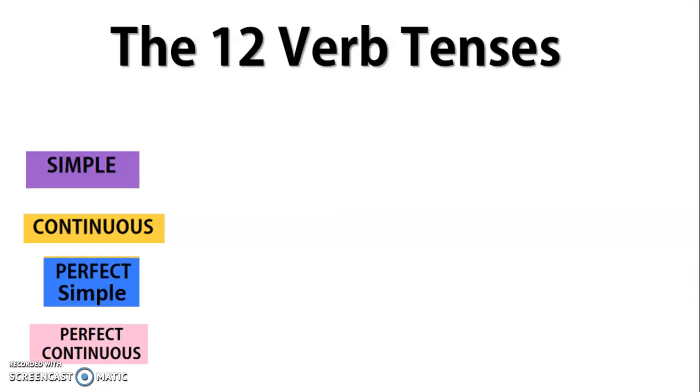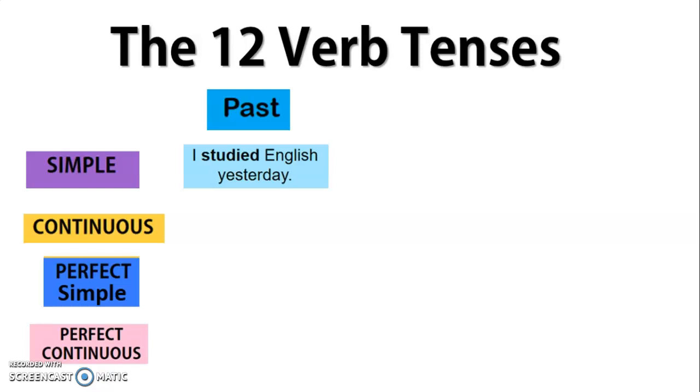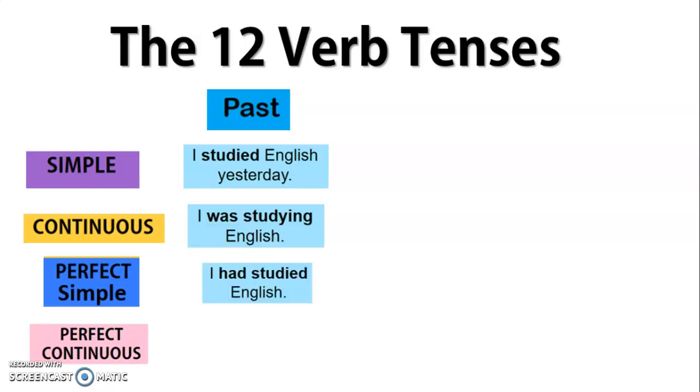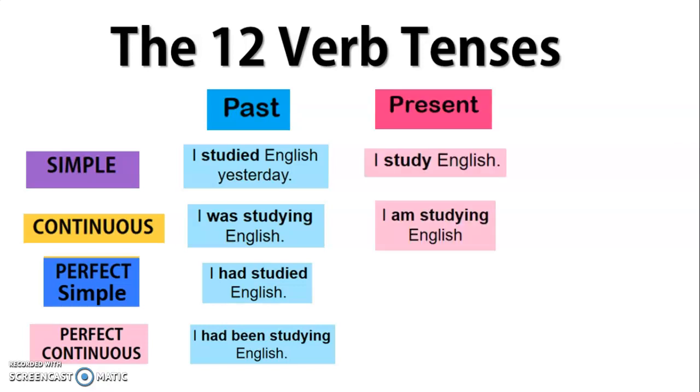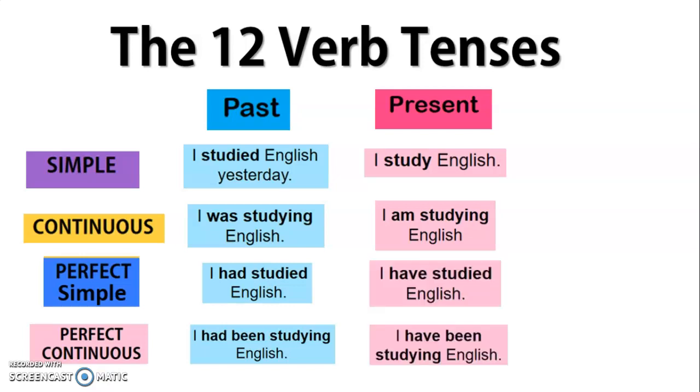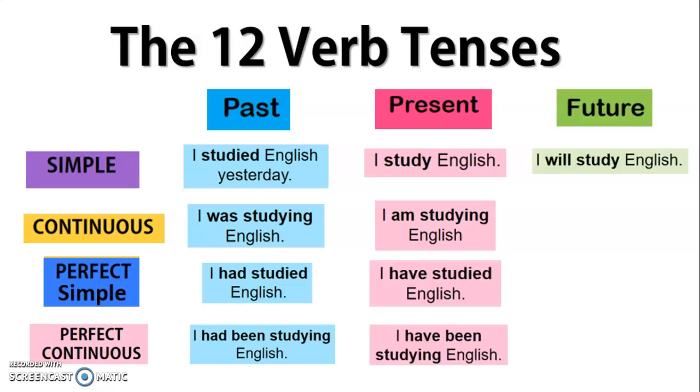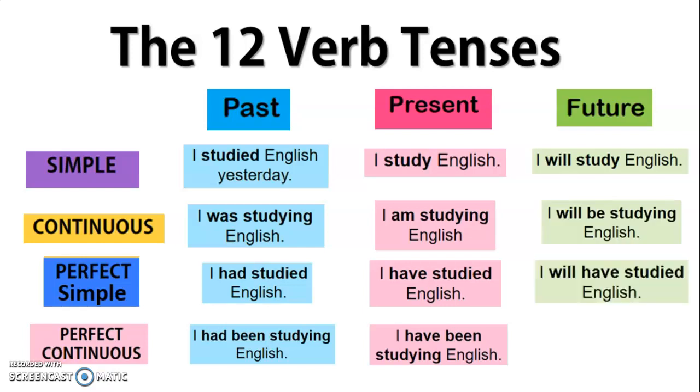Let's look at that in a slightly different way. So if we just look at the past, I studied, I was studying, I had studied, I had been studying. So that's all the past tenses there. Present, I study, I am studying, I have studied, I have been studying. Future, I will study, I will be studying, I will have studied, I will have been studying.